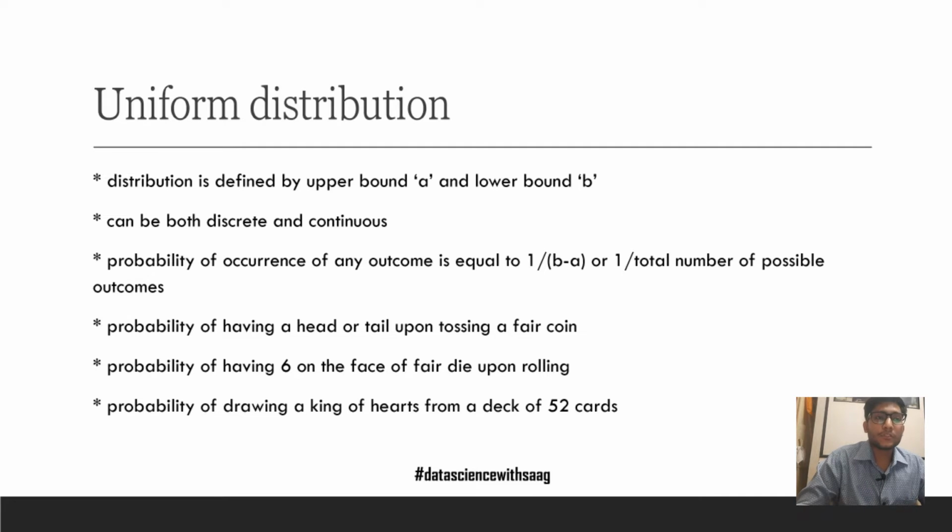Some examples of uniform distribution: probability of having a head or tail upon tossing a fair coin, probability of having 6 on the face of a fair die upon rolling, probability of drawing the king of hearts from a deck of 52 cards. All these have uniform distributions because the probability of drawing any one outcome from the set is equal to the probability of any other outcome.